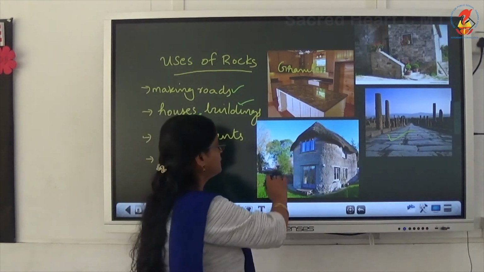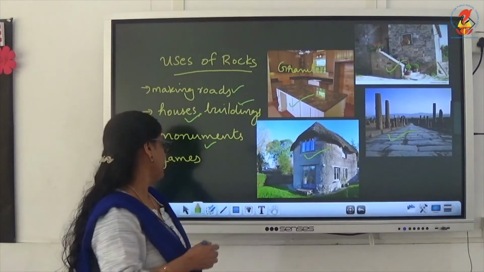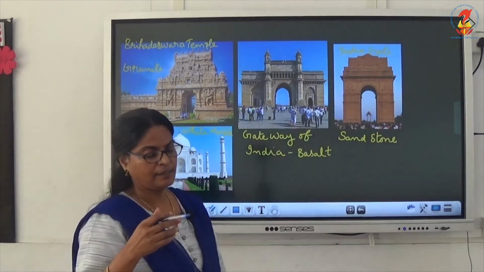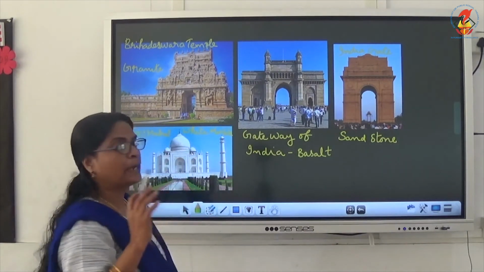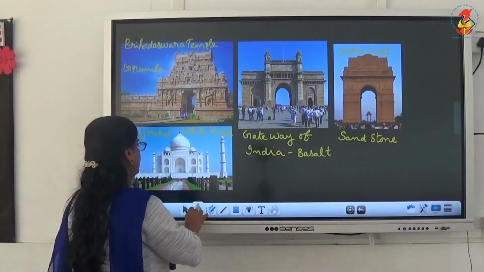You can see a beautiful house over here. And granite is used to make the kitchen slab and countertop in the kitchen. Beautiful houses are made with stone and rocks. Now you can see the beautiful monuments in India which are made of rocks. You see Brihadeshwara temple. Brihadeshwara temple is made of granite.